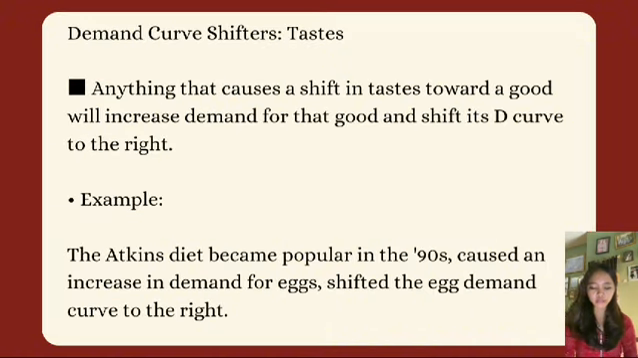Next, demand curve shifter: tastes. Anything that causes a shift in tastes toward a good will increase demand for the good and shift the curve to the right. Example, the Atkins diet became popular in the 90s, causing an increase in demand for eggs and shifting the egg demand curve to the right.